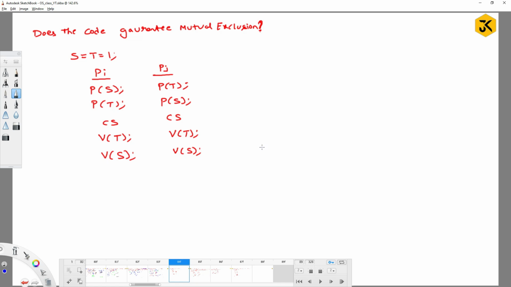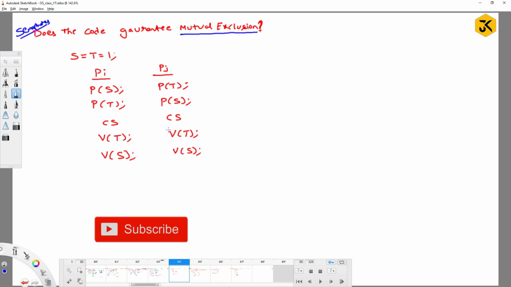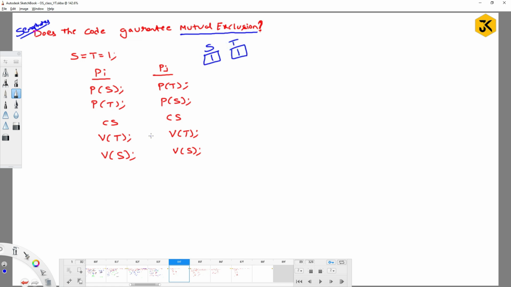Hi everyone, welcome back. Let's see one of the questions on the concept of semaphores. Does the code guarantee mutual exclusion or not? Here, if you look, the value of s will be 1 and the value of t will be 1, and they have given in the question that these are mutexes. Mutexes are a kind of binary semaphore whose value will be either 1 or 0. Now, does it guarantee mutual exclusion or not?